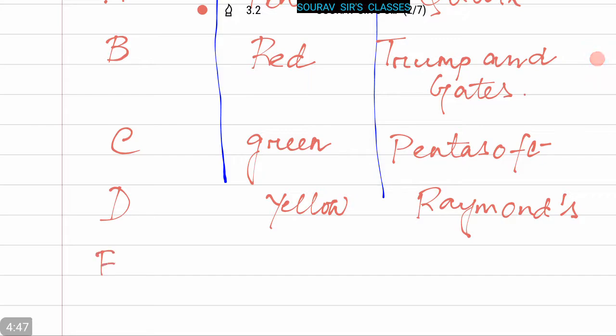E wears a purple shirt and works in UTP.